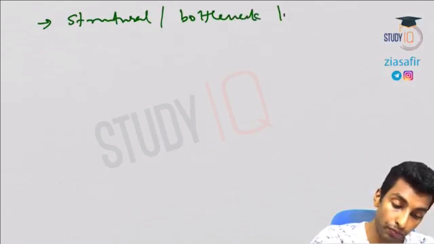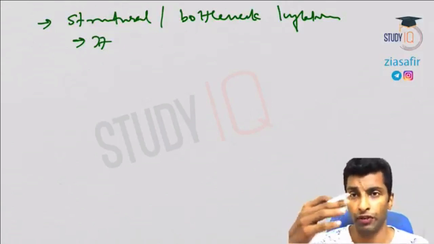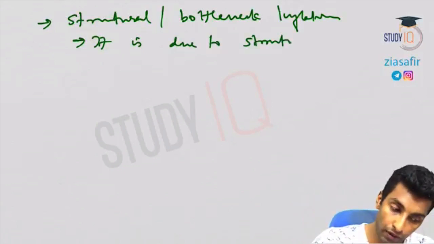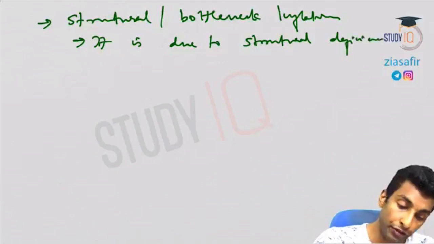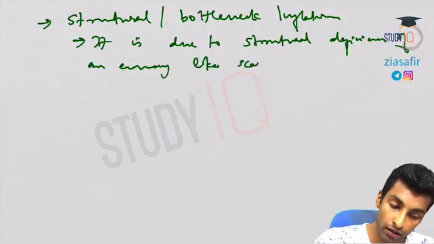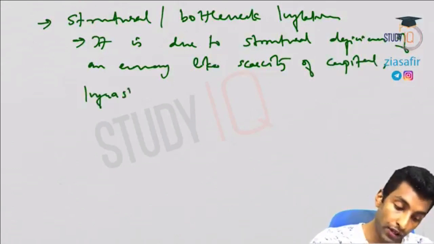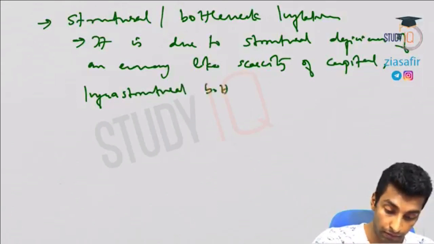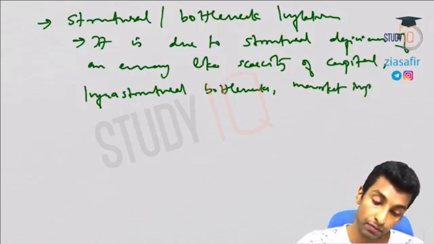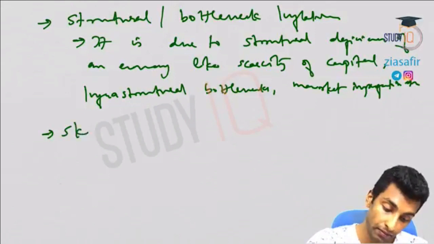Structural or bottleneck inflation. It is caused due to some structural deficiencies like power problems, infrastructure problems, etc. So it is due to structural deficiencies of an economy, like scarcity of capital, infrastructural bottlenecks, market imperfection, etc. Okay, next is stagflation.